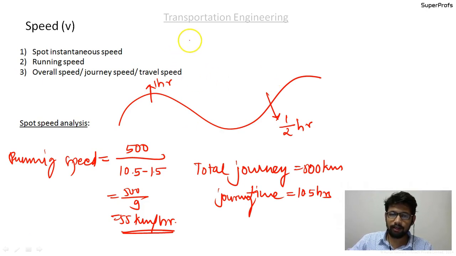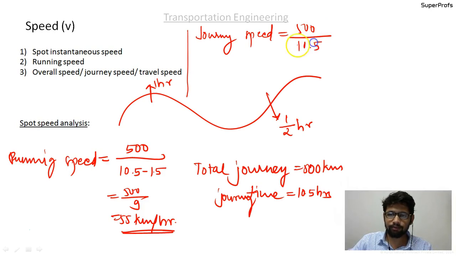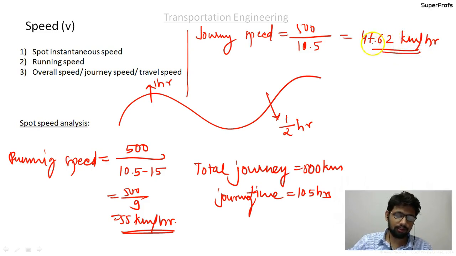Okay, and next, the journey speed, travel speed, or the overall speed. I'll say journey speed is equal to 500 kilometers divided by 10.5, which is equal to 47.62 kilometers per hour.